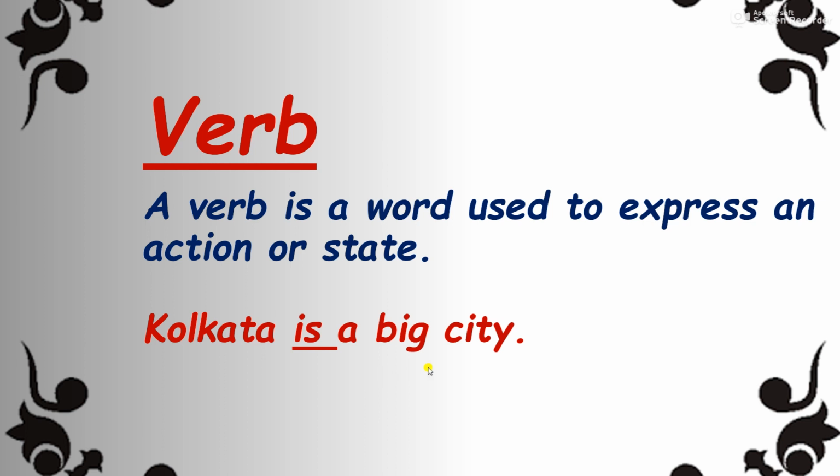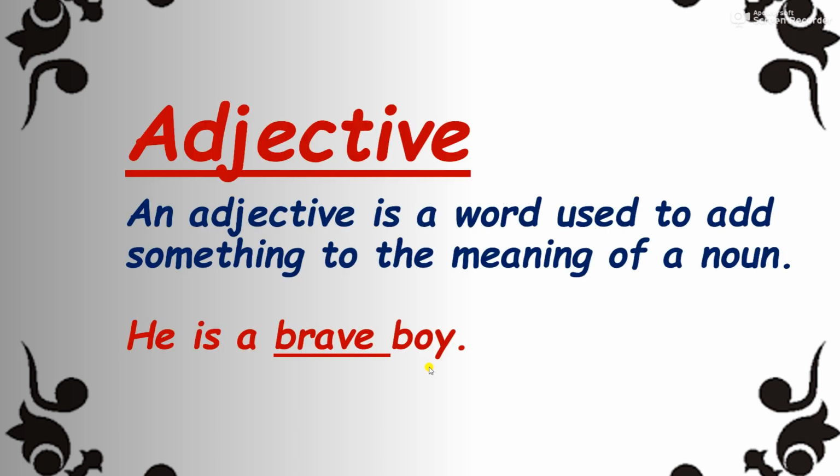Now the next term that we are going to discuss is adjective. An adjective is a word used to add something to the meaning of a noun. In simple words, it qualifies a noun. It tells more about the noun, or adds meaning to the noun. Remember, it always talks about a noun. The example given is, he is a brave boy. Now what is the noun here? Boy. Boy is a noun, and which noun? Common noun.